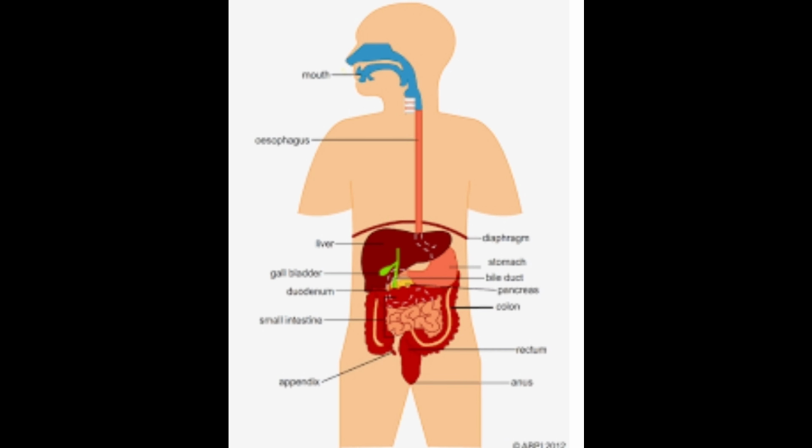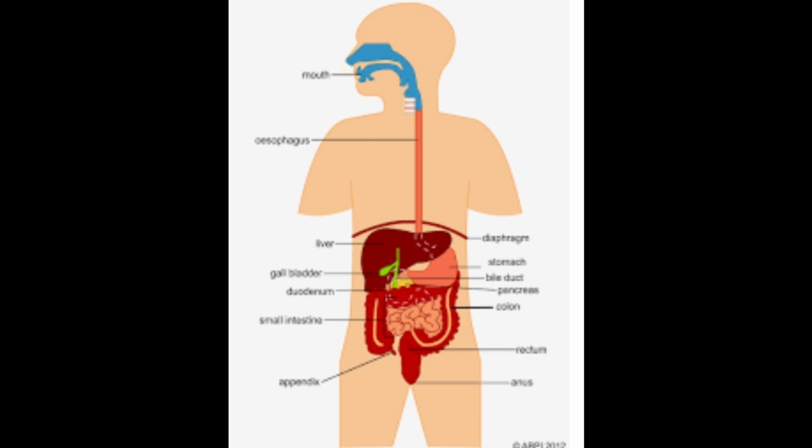Bicarbonate neutralizes chyme. Pancreatic amylase turns polysaccharides into monosaccharides, that is, starch and sugar.